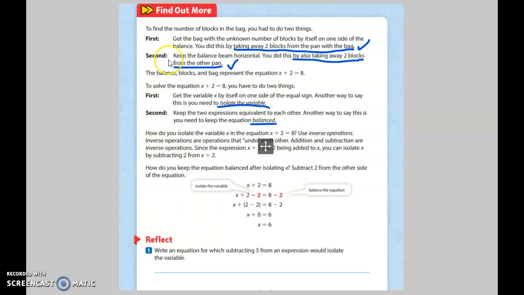Think back to our balancing pans. That's why they're using that visual, so that you recognize it needs to be balanced. How do you isolate the variable x in the equation x plus 2 equals 8? Use inverse operations, and I should not have colored over that. I was trying to underline it.